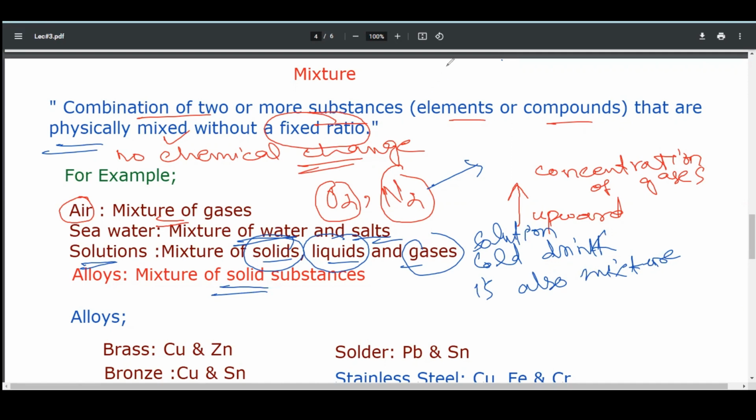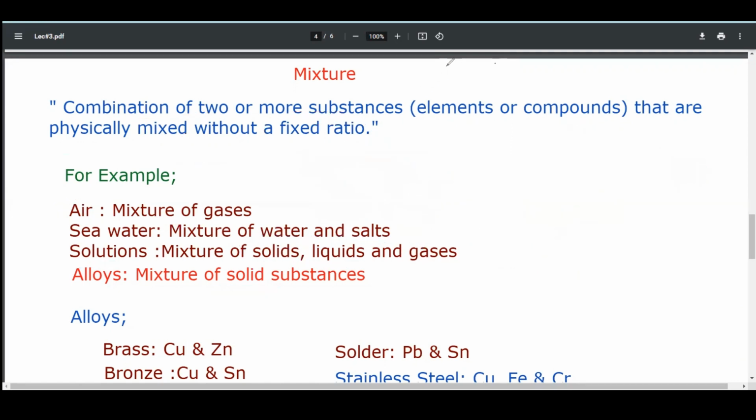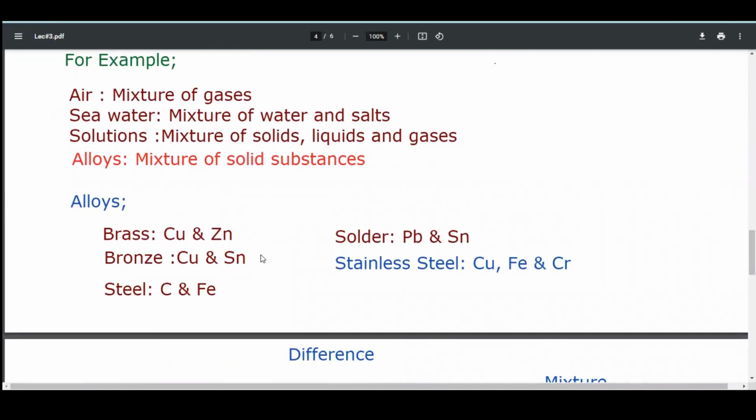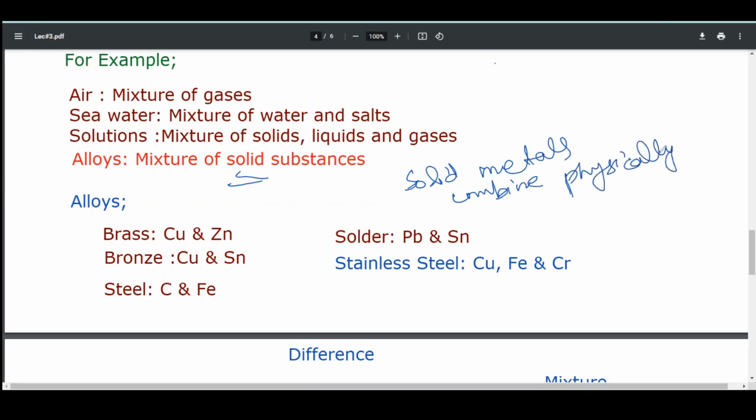For example, in exams, a question often comes where the names of some alloys are given and we have to distinguish whether it is a mixture, a compound, or an element. Alloys are a mixture of solid substances. It means that if some solid metals combine with each other physically, they impart their properties more effectively.